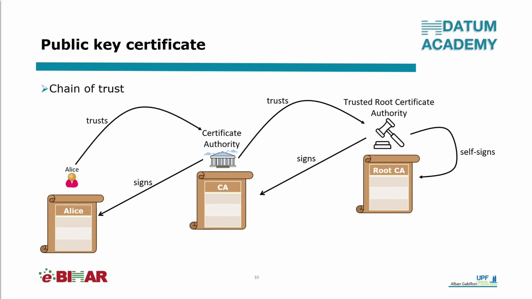What is important to understand is that Alice trusts the intermediate certification authority only because the certificate of this intermediate certification authority was signed by the trusted root certificate authority. If it were not the case, Alice wouldn't trust that intermediate certification authority.